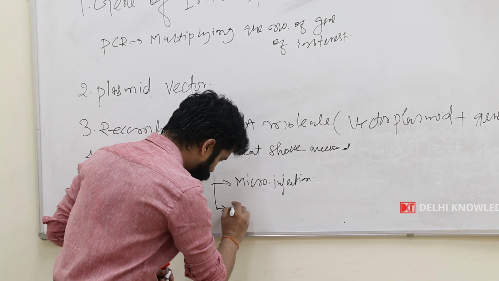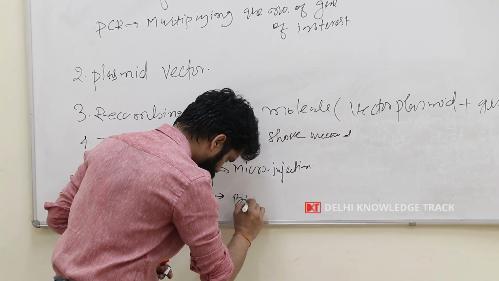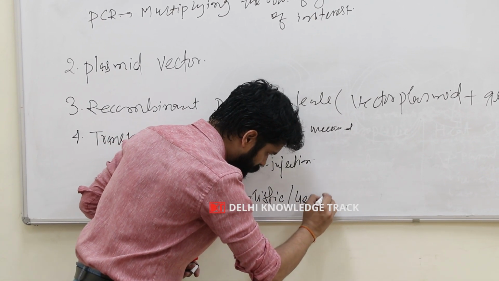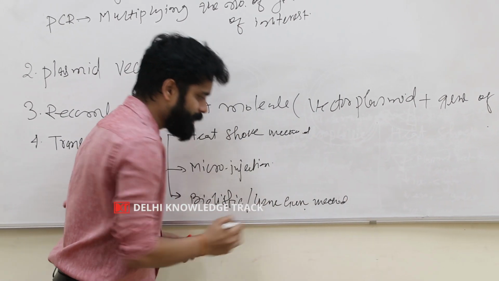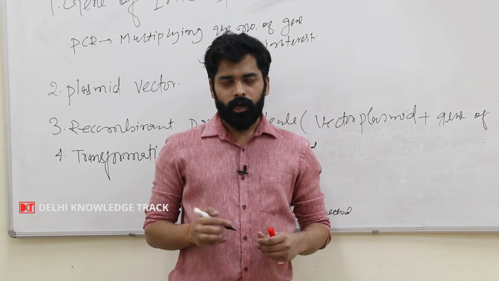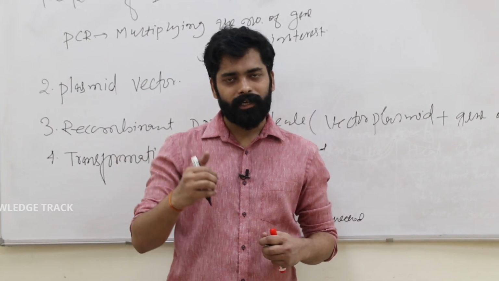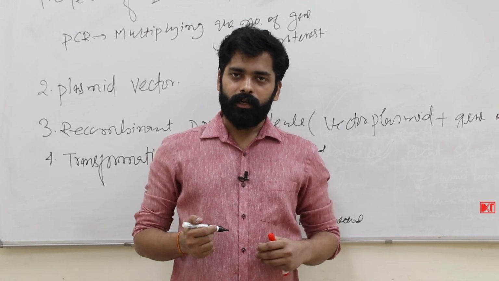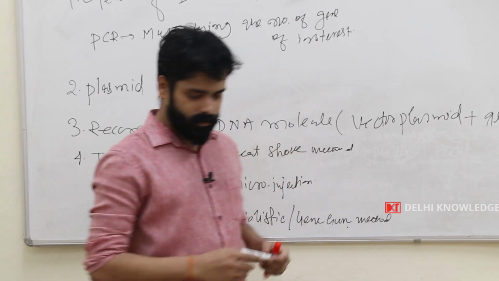And third one was the ballistic approach, or it is also called the gene gun method. In the gene gun method, we use a particle like tungsten or gold to coat it with the DNA of our interest, so that it can be bombarded into a plant cell, and then it can enter into the nucleus, and then we can get our product of interest.